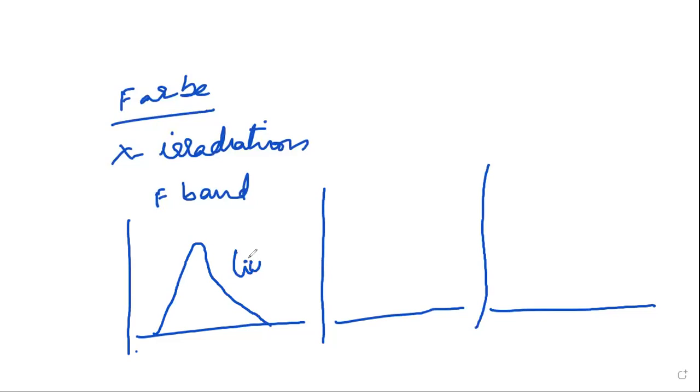For lithium chloride, LiCl, the wavelength range is nearly 4000 angstroms. For NaCl, this peak value is at above 4000 angstroms.